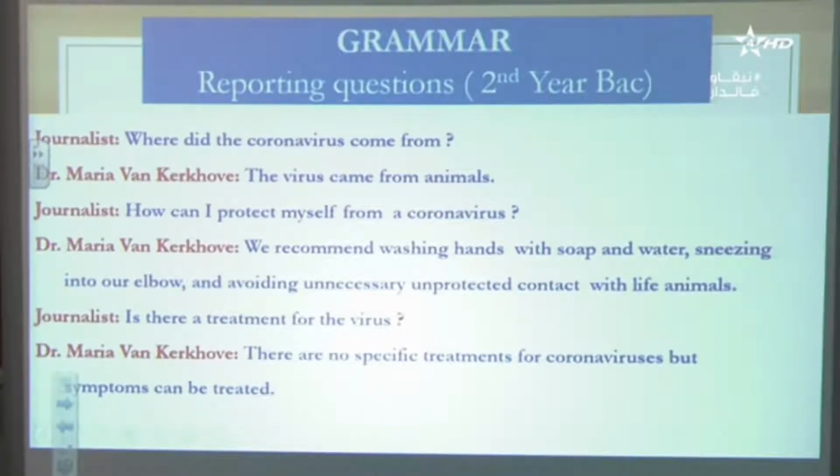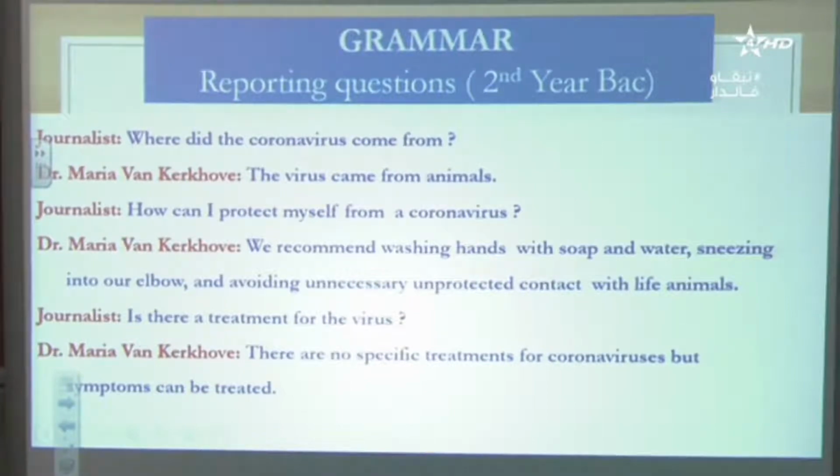So 3 recommendations from the World Health Organization. Third question: is there a treatment for the virus? The doctor: there are no specific treatments for coronaviruses, unfortunately, but the symptoms can be treated.